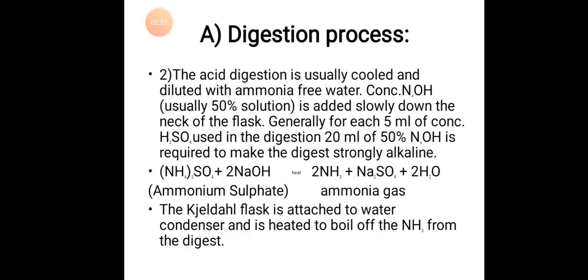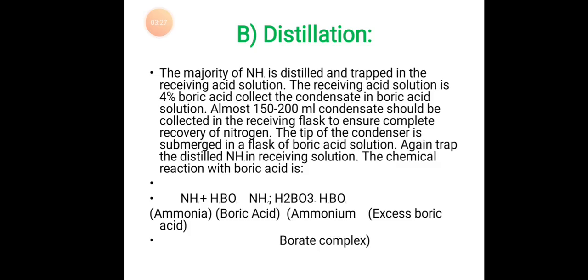Concentrated NaOH, usually 50% solution, is added slowly down the neck of the flask. Generally, for each 5 ml concentrated H2SO4 used in the digestion, 20 ml of 50% NaOH is required to make the digest strongly alkaline. (NH4)2SO4 plus 2 NaOH on heat gives 2 NH3 plus Na2SO4 plus 2 H2O. The Kjeldahl flask is attached to a water condenser and is heated to boil off the NH3 from the digest.